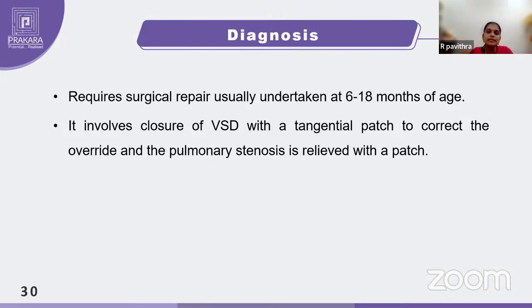Usually the surgery will be done within 6 to 18 months of age. So it involves closure of the VSD with a tangential patch and correcting the overriding of the aorta as well as the pulmonary stenosis. If we correct these three, automatically the ventricular hypertrophy will get corrected because the pressure to the ventricle will get reduced.